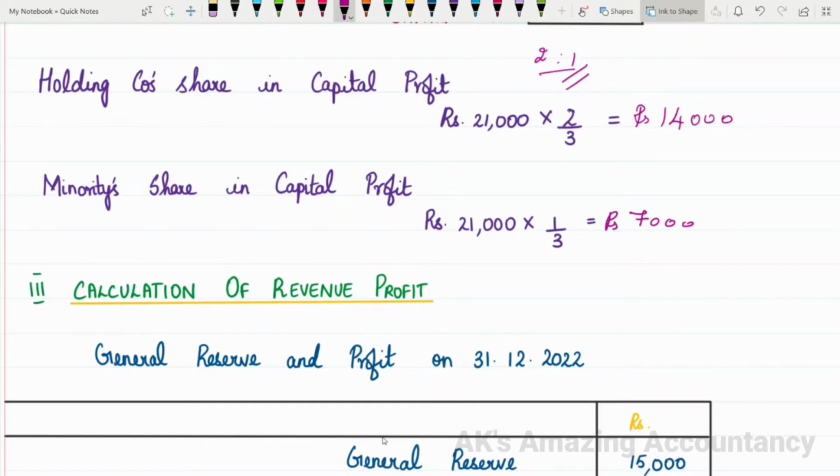The next step is calculation of what? Calculation of revenue profit. So let us see how to calculate the revenue profit. We have to take into account the general reserve and profit of S Limited on the date of the balance sheet.